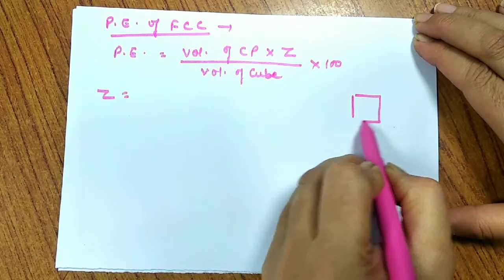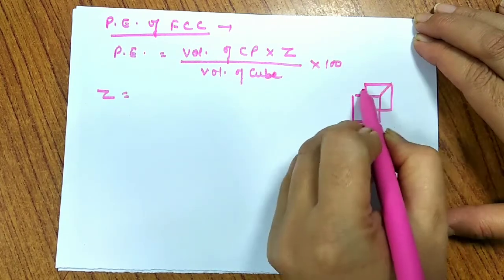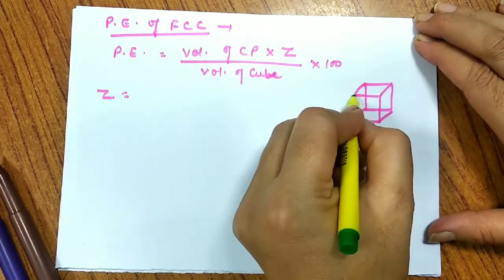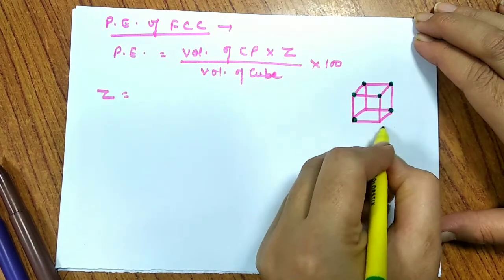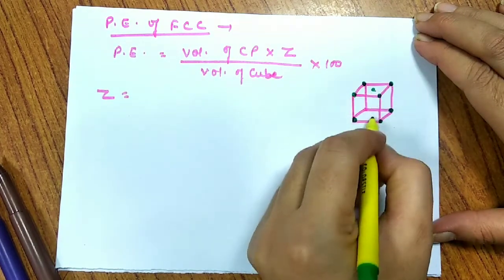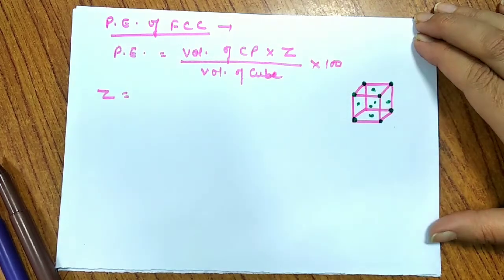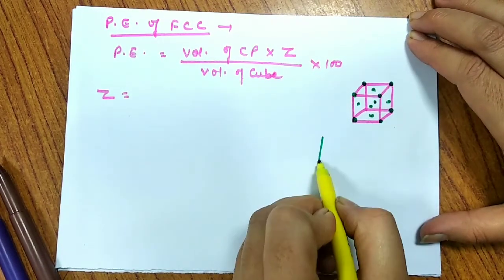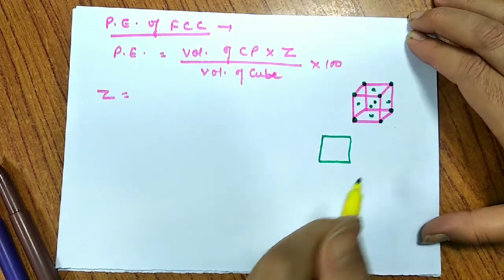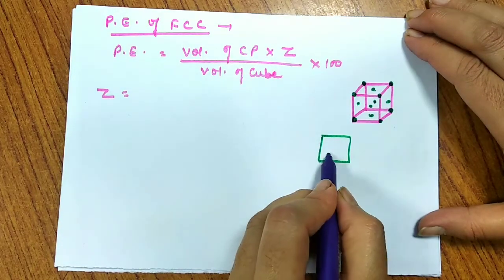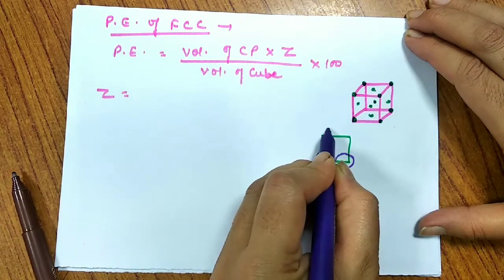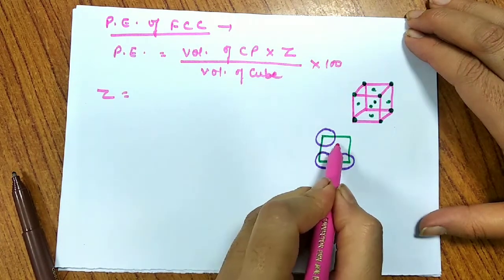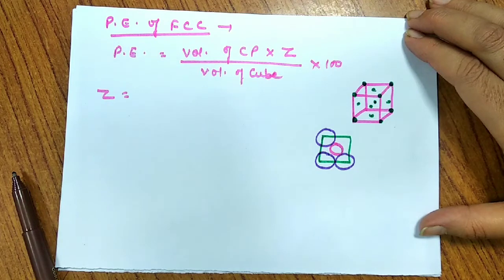For this, let me draw a cube again. Say I am having a cube. And this cube is having the particles present at the corners as well as at each face. So up and down, left and right, front and back. So I have these. Let me take one complete face of this cube and make these constituent particles closer to each other this way. And I'm making one more constituent particle that is present on the face. This is how it takes place.